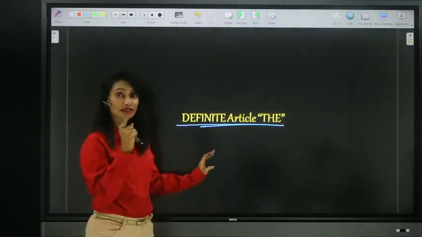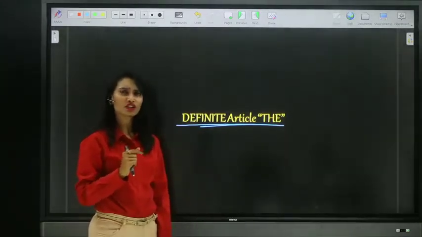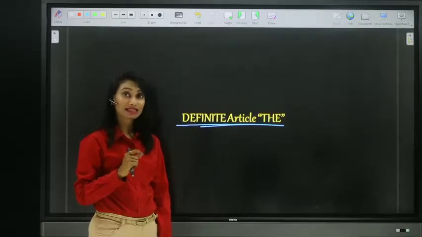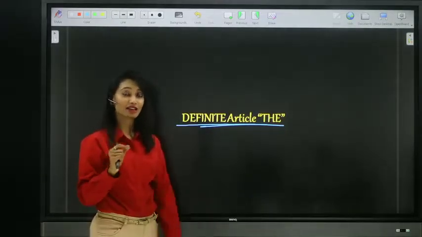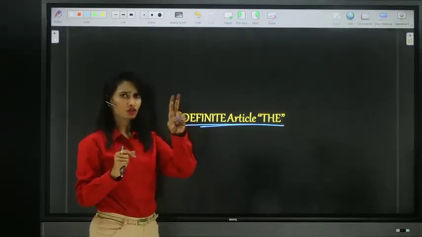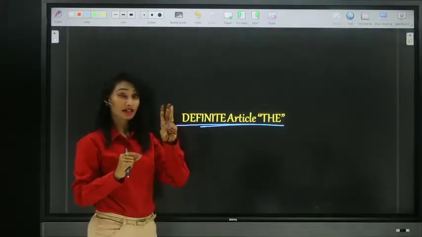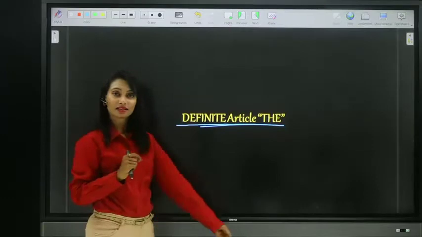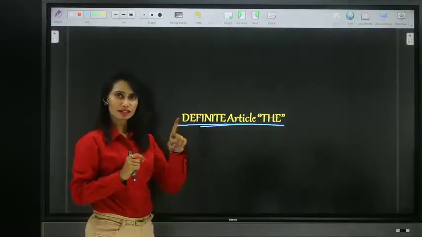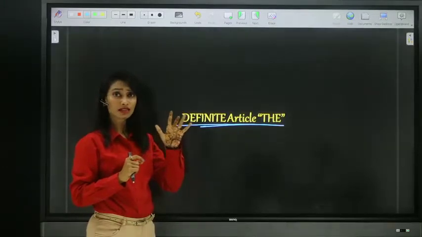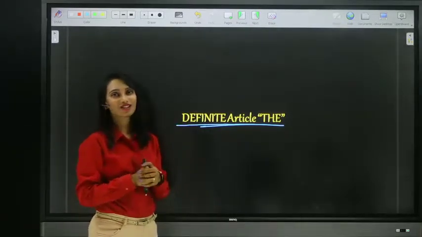I hope it is clear. Now, before which nouns do we use articles? Indefinite articles a and an are used only before singular, countable, common nouns. But the definite article the can be placed before singular or plural, countable or uncountable nouns.